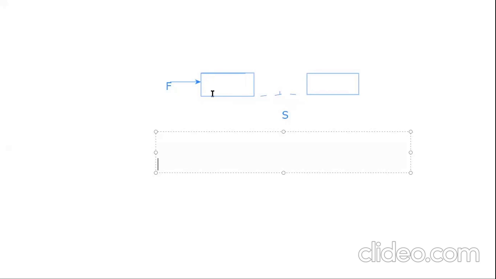Now you take a block and I'm applying a force F. Assume that this is a vehicle. To move the vehicle, we have to apply a force F. Then the block will move a displacement of S. That means it moves to a new position with a distance of S. Here the distance is also known as displacement. Distance is a scalar quantity, displacement is a vector quantity, that means you have to mention the direction. So here F is force and S is the displacement.